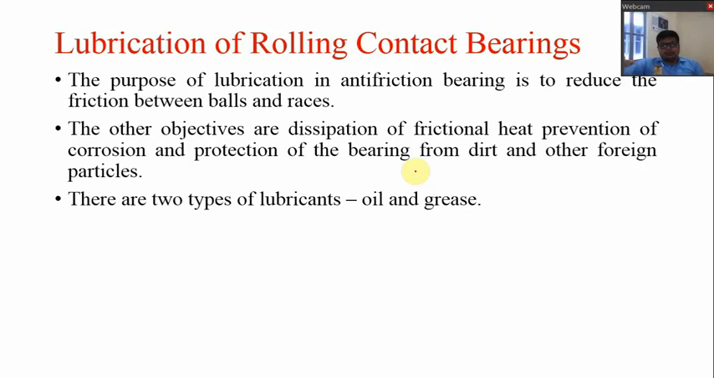So the purpose of lubrication in this type of bearing is to reduce the friction between balls and races, obviously, and the other objectives are the dissipation of frictional heat, prevention of corrosion, and protection of the bearing from dirt and other foreign particles. So this is the reason why lubrication is provided. There are 2 types of lubricants, that is oil and grease.